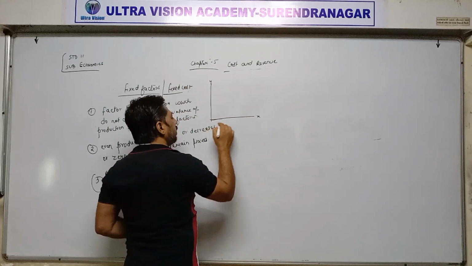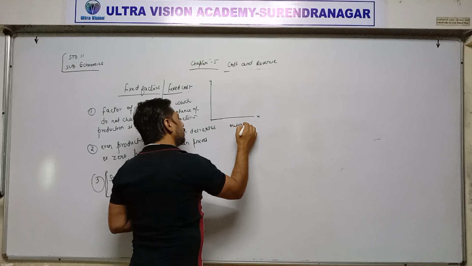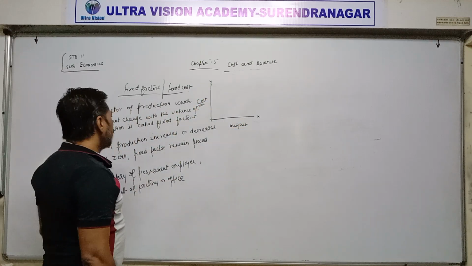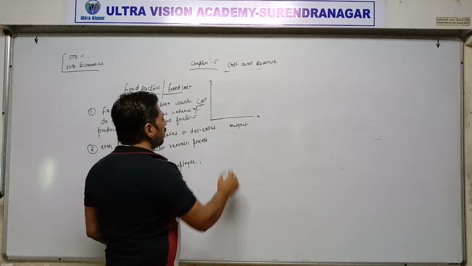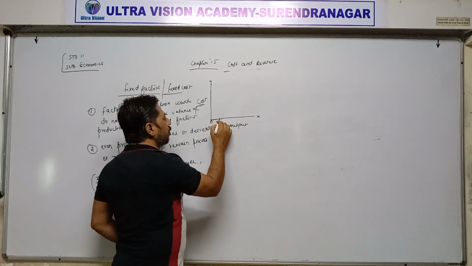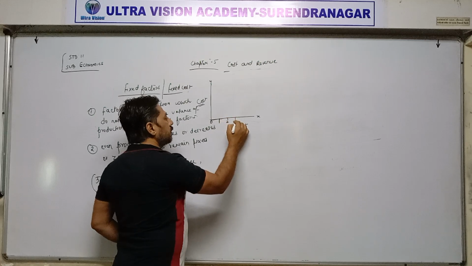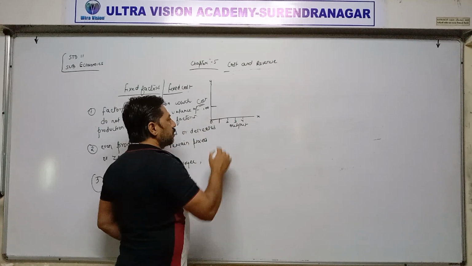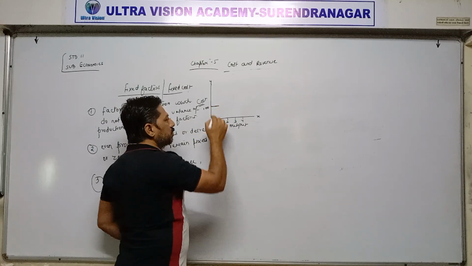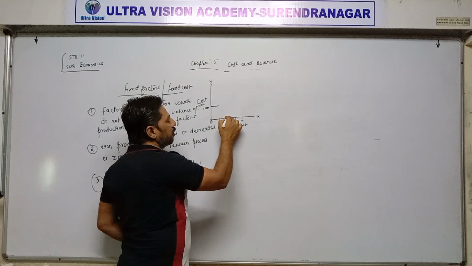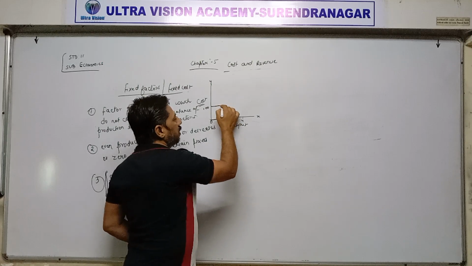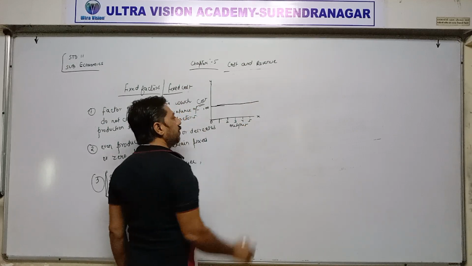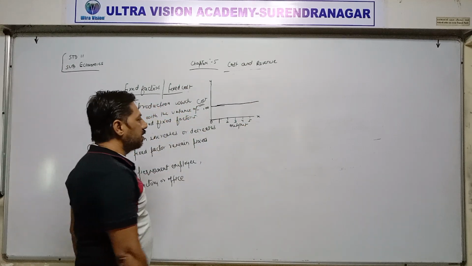X, Y, here output, here cost. So the cost which remains fixed is called fixed cost. Whether output is 0, 1, 2, 3, 4, suppose fixed cost is 100. Even when we are producing 1 unit, cost is 100. When we are producing 2 units of output, also 100. 3, 4, 5 and so on, but fixed cost remains the same, that is 100.